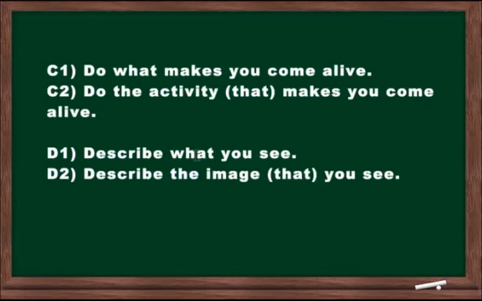Now, sometimes we use what to talk about things that we really can't see or describe. It's kind of undescribable. So for example, C1, here we go, do what makes you come alive. Well, this might be do the activity that makes you come alive. But activity is not a very good word. We can't even choose one English word that works. We could say do the thing that makes you come alive. That would probably work. But what is kind of undescribable.